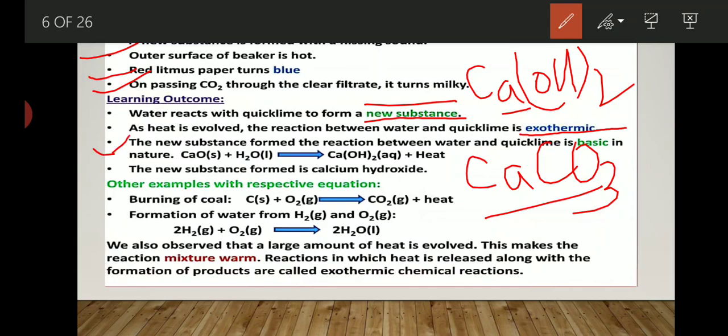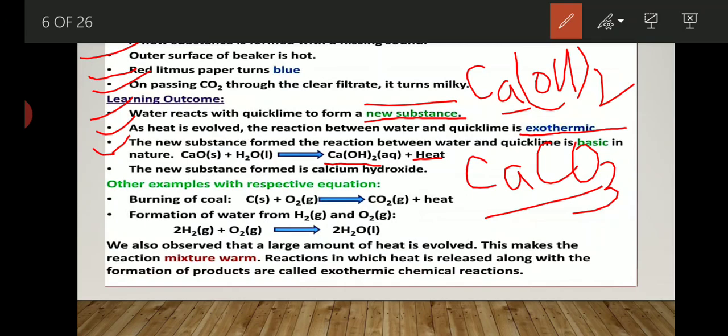Now, next outcome, what do we discuss? The new substance formed, from the reaction between water and quicklime, is basic in nature. That is, CaO, quicklime, reacts with water and forms calcium hydroxide. This solution is basic in nature. Calcium hydroxide is a base. Why is it a base? Because the hydroxide ion is present, along with the evolution of heat.